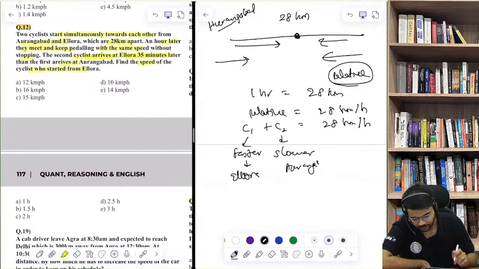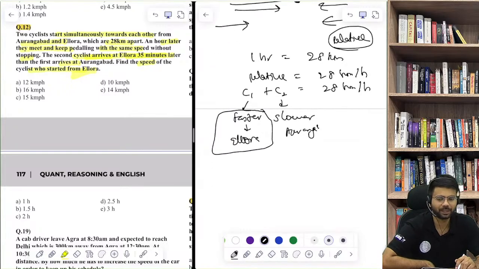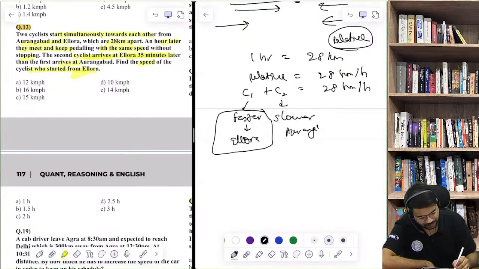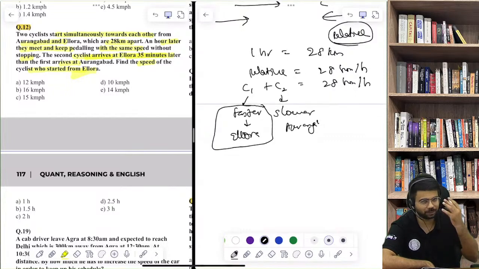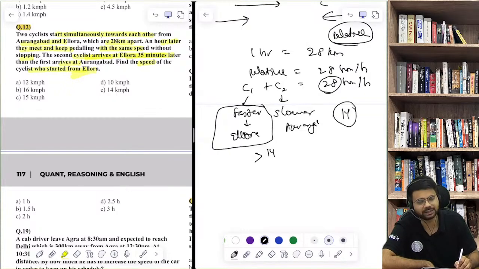Now what they are asking is to find the speed of the one who started from Ellora. So they are asking you the speed of the faster cyclist. We can do this conventionally also, but it is very clear that the faster cyclist would be more than 14 kilometers per hour, because half of 28 is 14. The faster one should have a speed of more than 14 kilometers per hour.